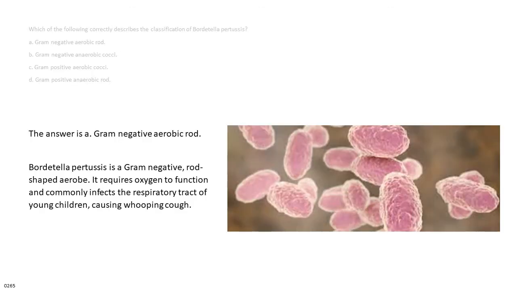The answer is A. Gram-negative aerobic rod. Bordetella pertussis is a gram-negative, rod-shaped aerobe. It requires oxygen to function and commonly infects the respiratory tract of young children, causing whooping cough.